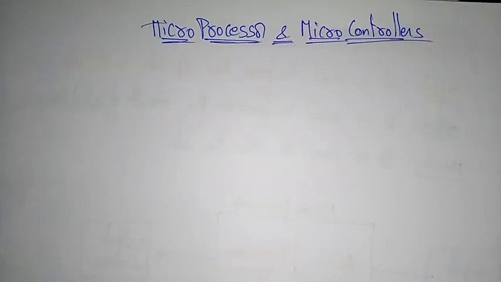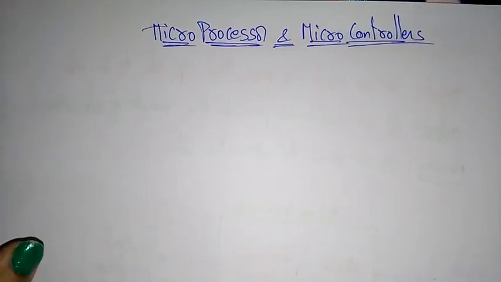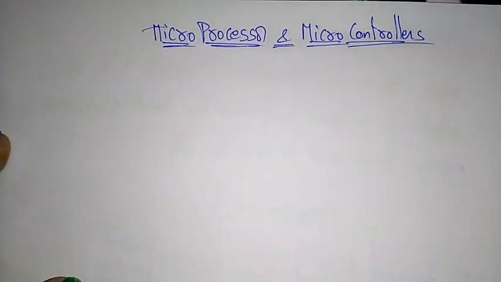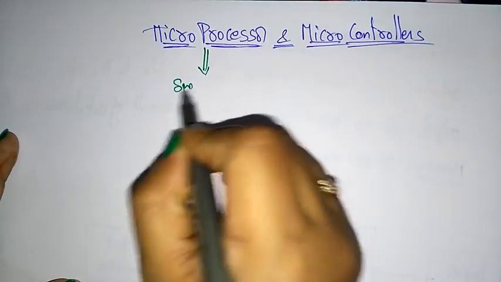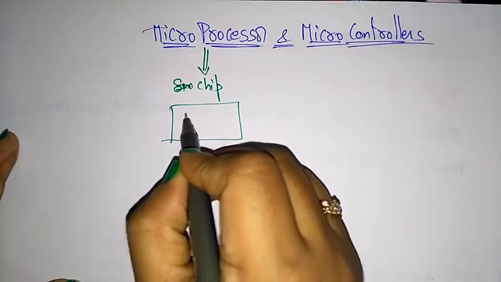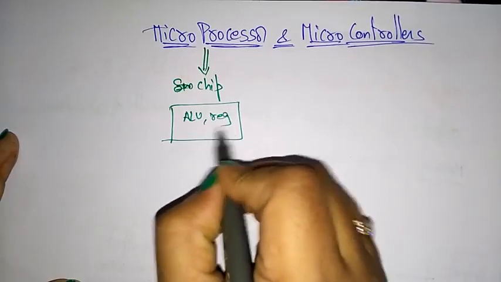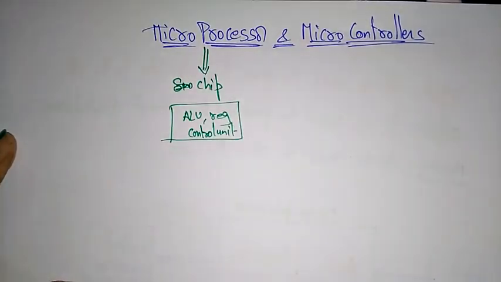Hi students, coming to the next topic, that is the microprocessor and microcontrollers. In the previous videos I have explained the introduction part of the microprocessor and some different evolutions of the processor. Now let us see what is this microprocessor and microcontroller. You know that a microprocessor is a single chip. You just call it a chip. It consists of ALU, registers and control unit present in a single chip.